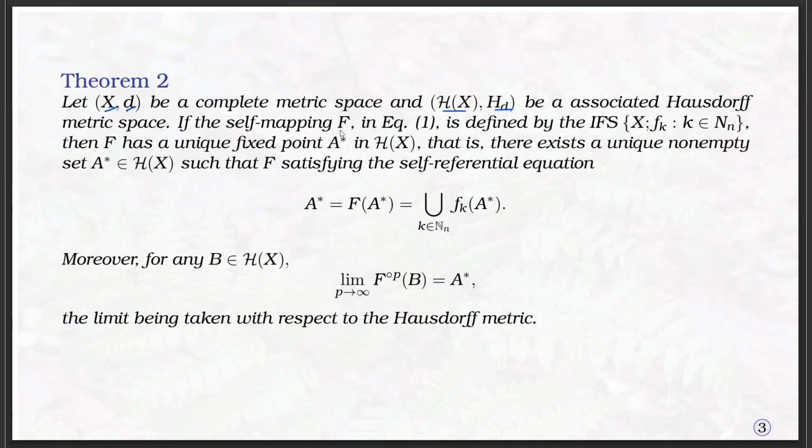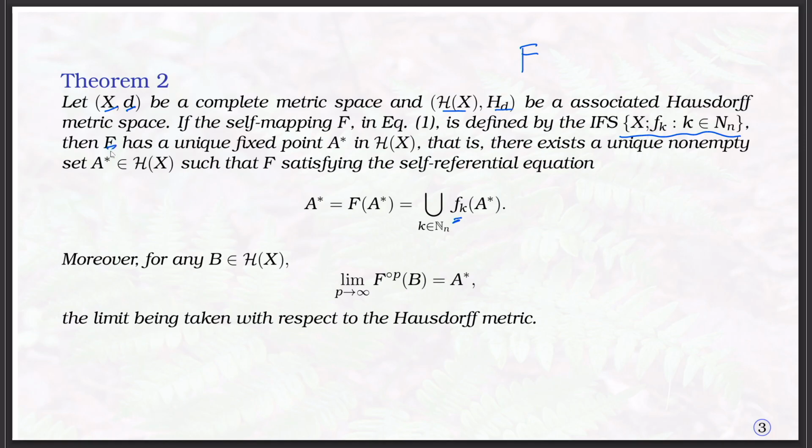If the self mapping F defined in the previous slide is defined by the iterated function system, because F is defined as the union of all the contraction mappings, so X together with the finite set of contraction mappings, we can call it the iterated function system.